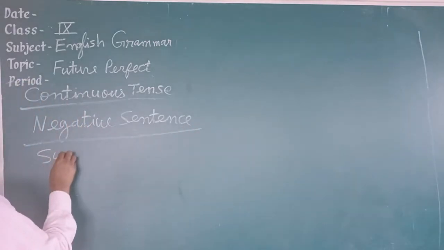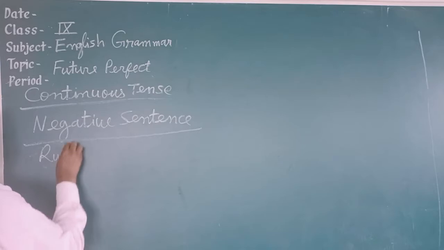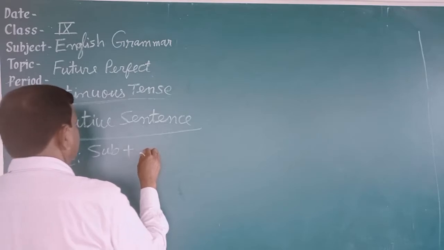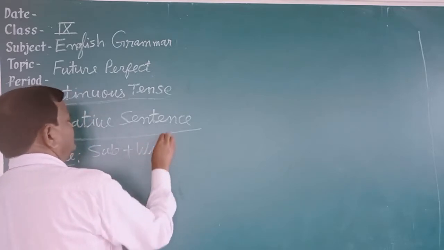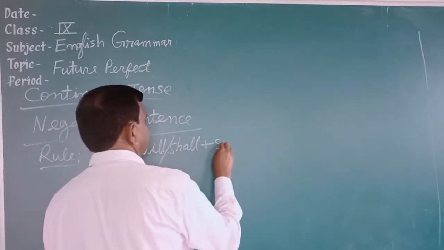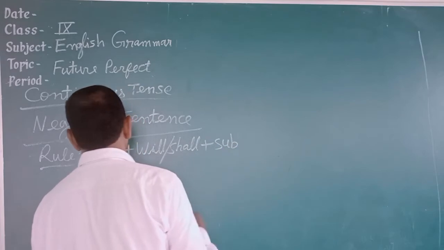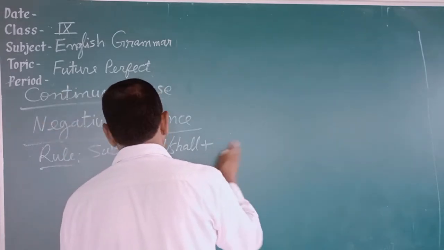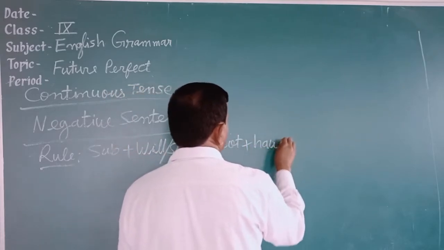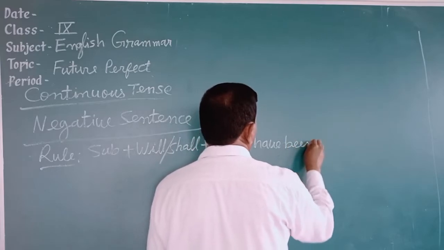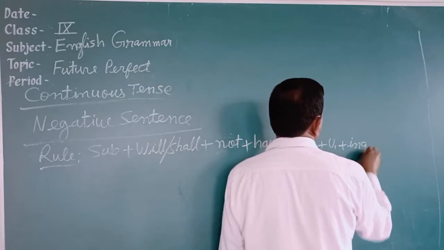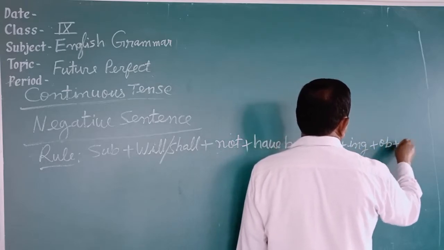In a negative sentence, first of all, the subject is written, then according to the subject, will or shall is written, then not is written, then have been is written, then verb first form plus ing is written, then the object is written.